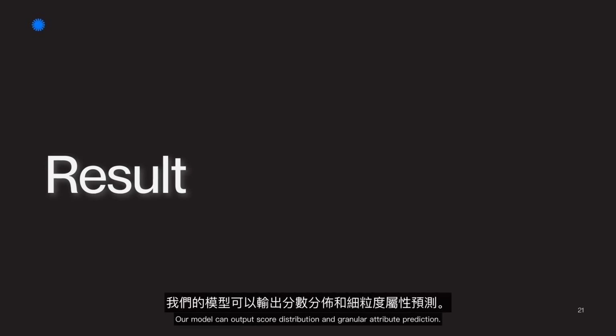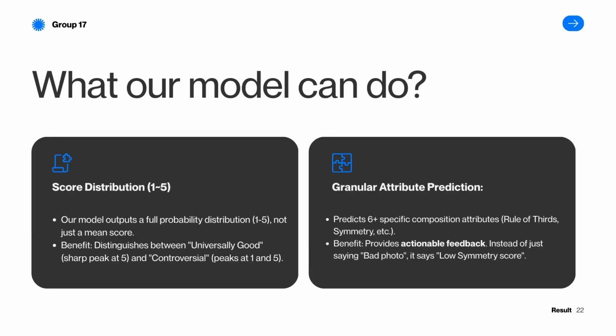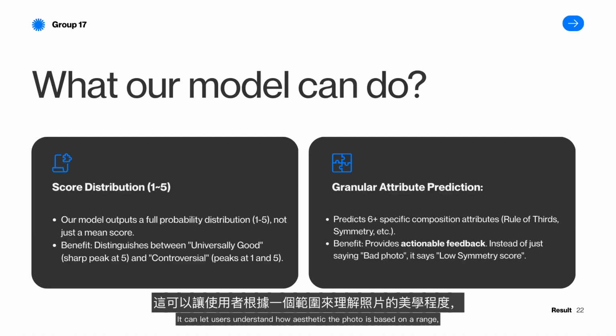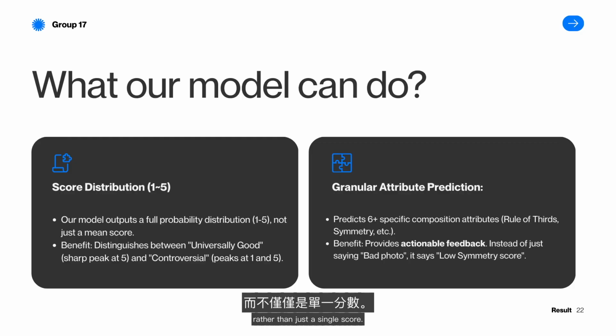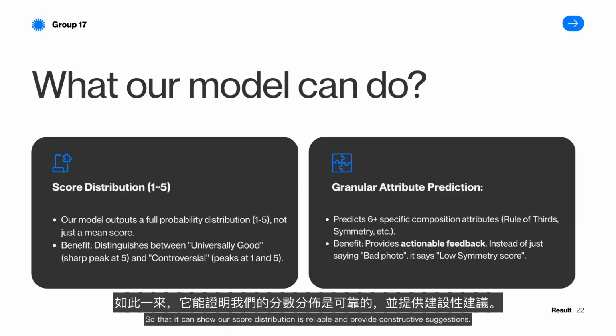Here's our result. Our model can output score distribution and granular attribute prediction. Score distribution is a full probability distribution that lets users understand how aesthetic the photo is based on a range, rather than just a single score. And following its granular attribute prediction, it can predict specific composition attributes that the input photo might apply to, so that it can show our score distribution is reliable and provide constructive suggestions.